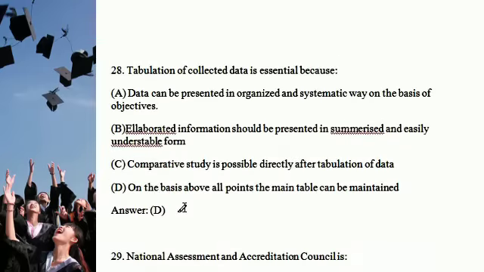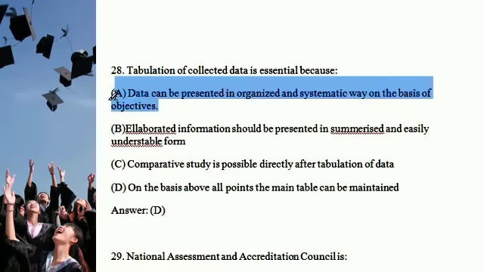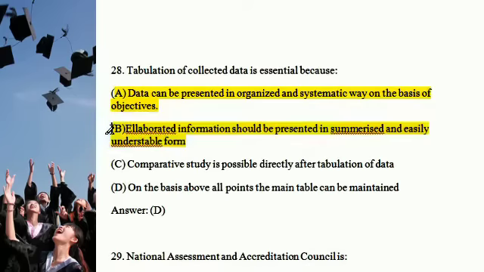Next question: tabulation of collected data is essential. Tabulation is very essential because the data can be presented in a certain way on the basis of objectives, not only for basic objectives. Elaborate information should be presented in a summarized and easily understandable form.